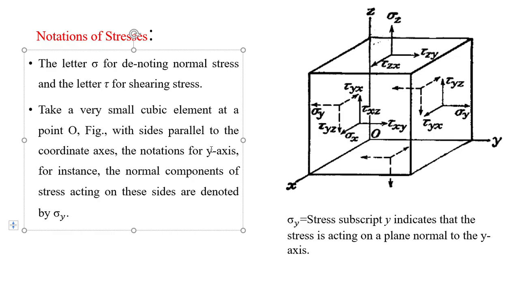Taking the y axis, for instance, the normal components of the stress acting on these sides are denoted by sigma y. If you apply a normal force over this surface of the body, parallel to the y direction and normal to the plane of x and z, that normal stress is denoted by the letter sigma y.